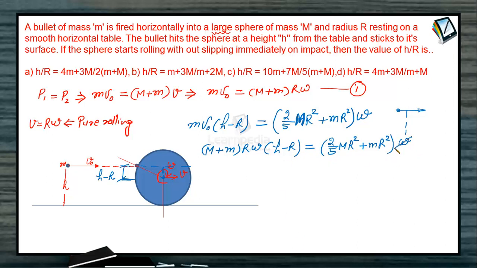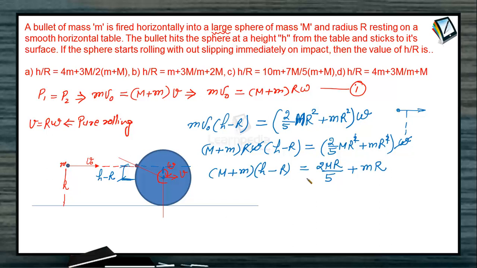Here you can see that omega gets cancelled and one capital R also gets cancelled. So we are left with (M plus m) into (h minus r) equal to 2 capital M R divided by 5 plus small m into capital R. We have to find the value of h by r for this question.